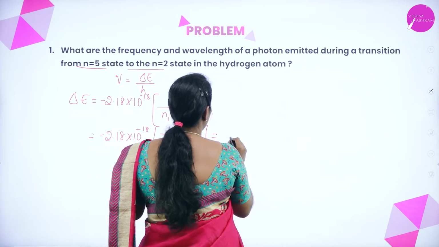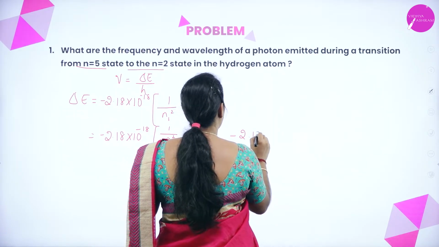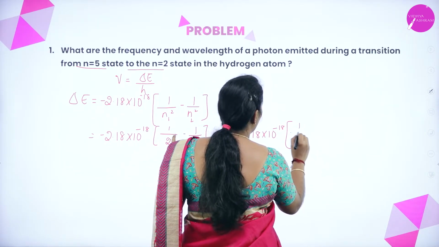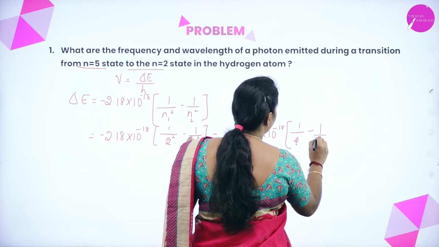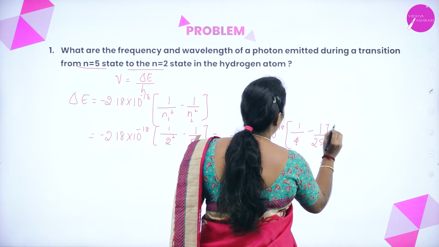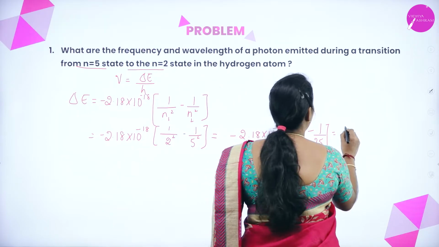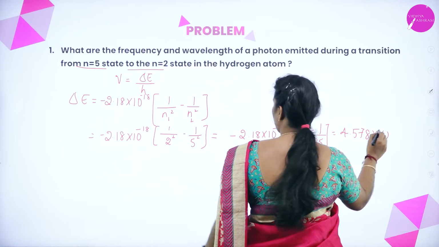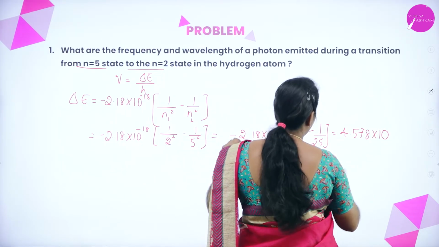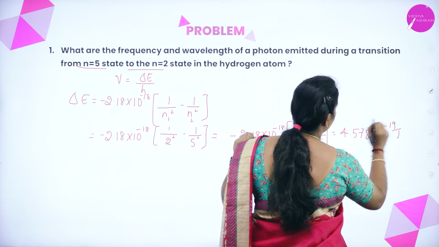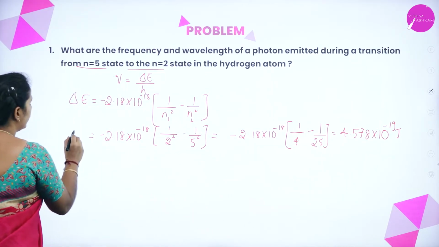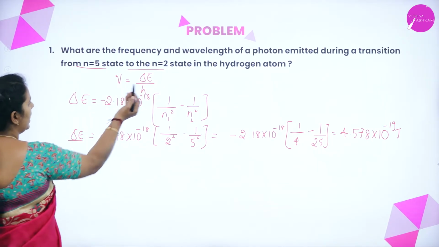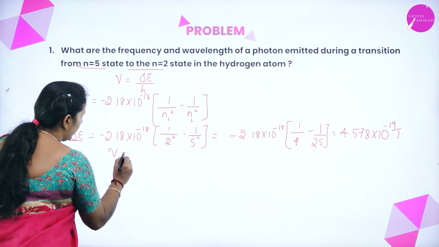This equals minus 2.18 into 10 to the power of minus 18 into (1 divided by 4 minus 1 divided by 25), and the answer will be 4.578 into 10 to the power of minus 19 joules. So now we got the value of delta E, that is the change in the energy. After knowing delta E, now we substitute it in the above equation.